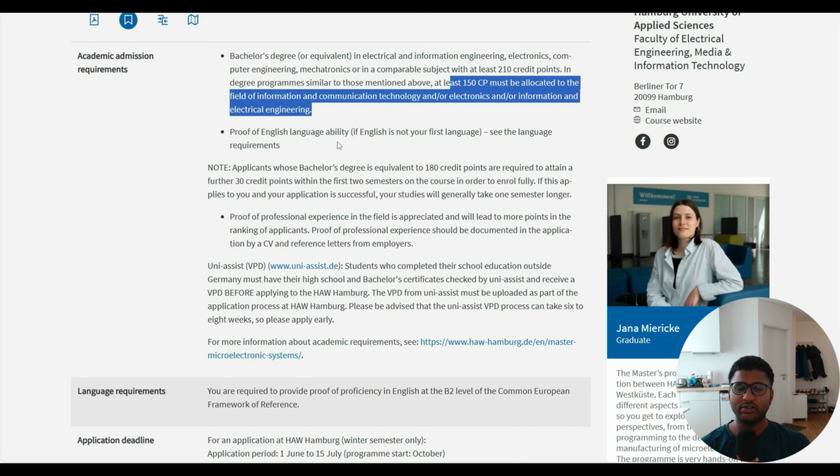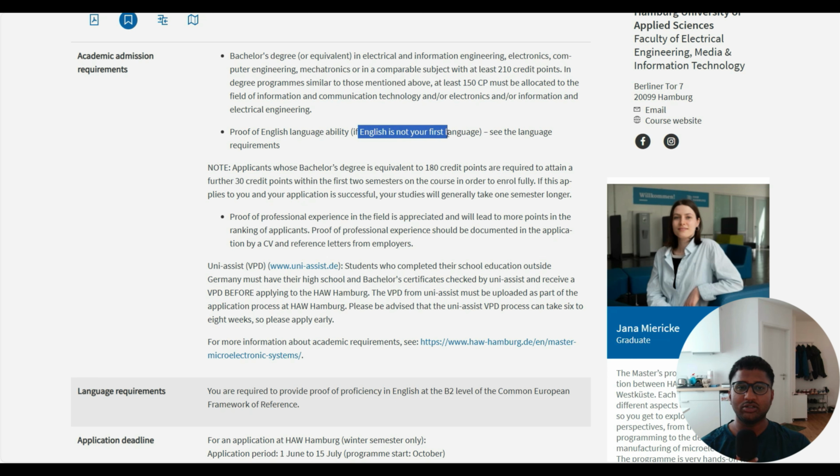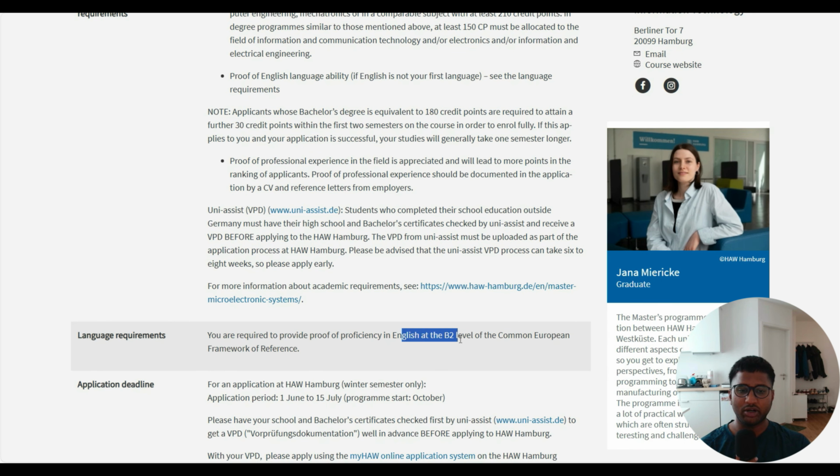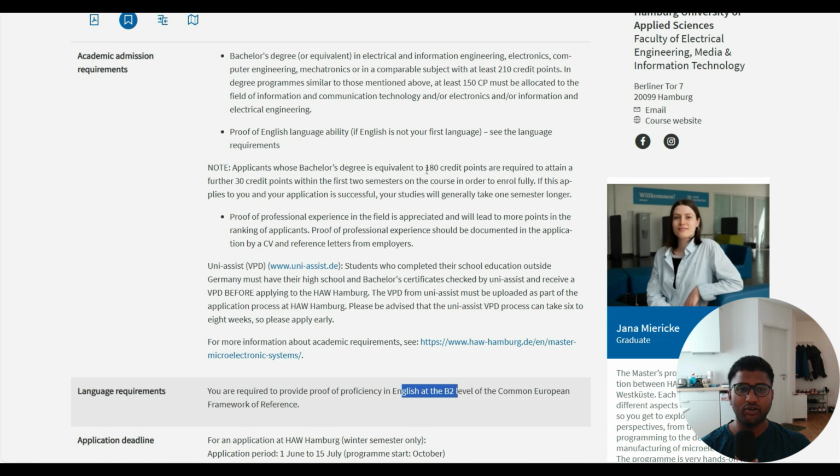Then proof of English language proficiency. If English is not your first language, see the language requirement. We will see here the language requirement is B2, so you need to have IELTS 6.5 and above or 6 and above. Other than that, if you have a bachelor degree of 180 ECTS, which is our case, because in our bachelor VTU also you will have 180, 210 is not met, there is still 30 missing, and there are so many people who say their credit points are almost 180.